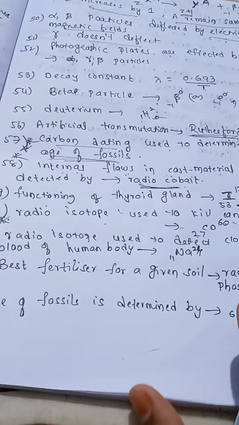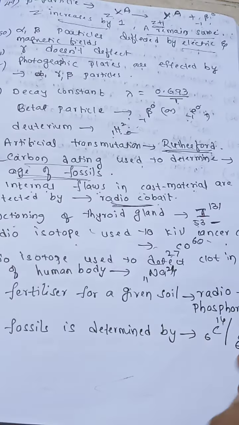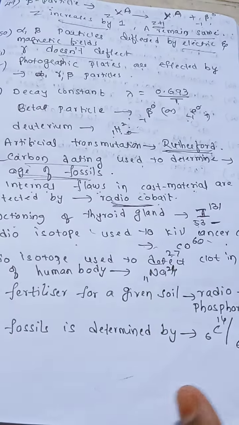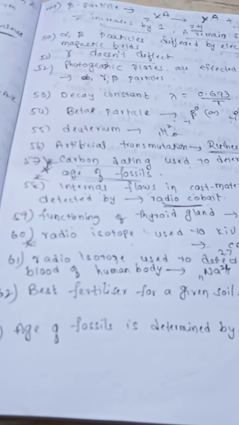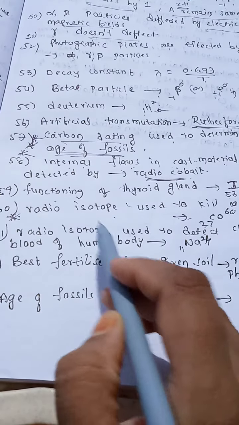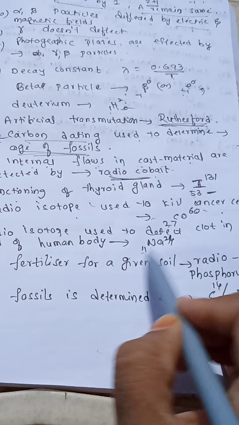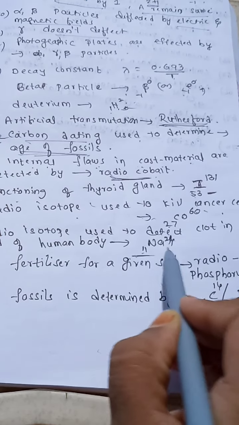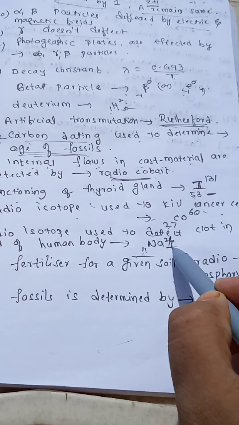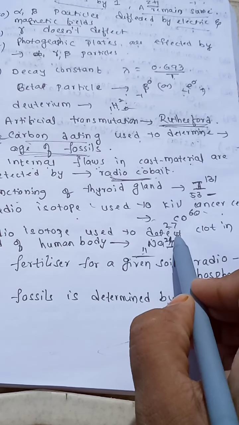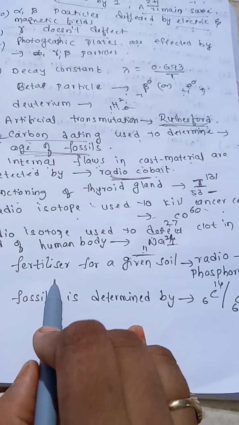Radioisotope used to detect clots in blood in the human body. When we get injuries, or due to some medical issues, blood will be clotted in our body. So which radioisotope will detect clots in blood? Sodium 11-24. Atomic number is 11, 24 is mass number. Sodium isotope Na 11-24.